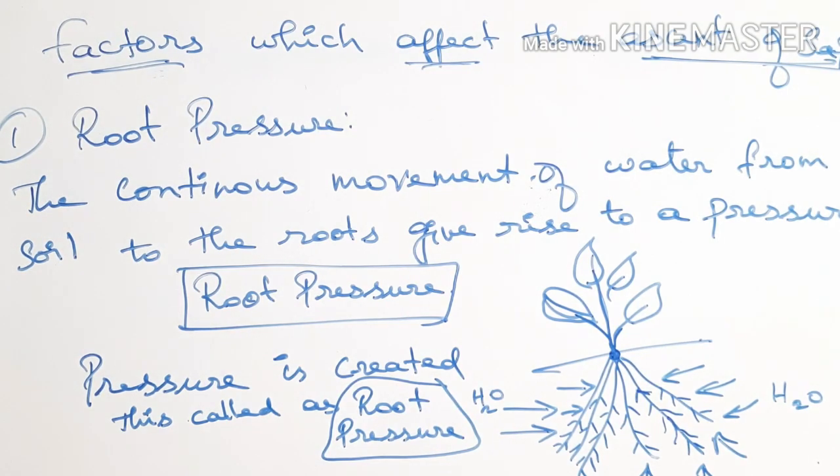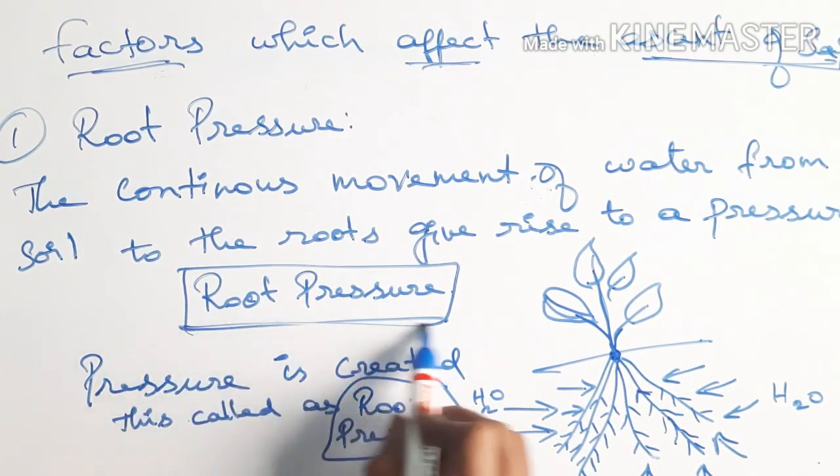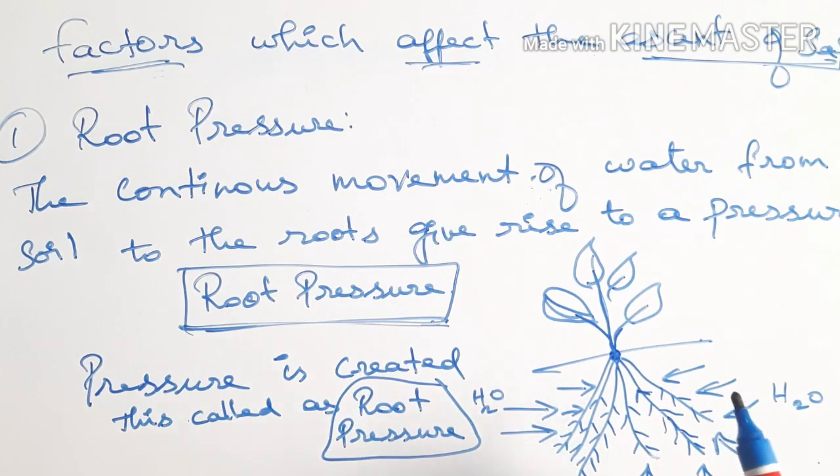When the availability of water in the soil is not in a proper amount, the pressure created in the root also decreases. As a result, the movement of water also decreases. Finally, the plant dies without getting a sufficient amount of water. So this is how root pressure plays an important role in the ascent of sap.